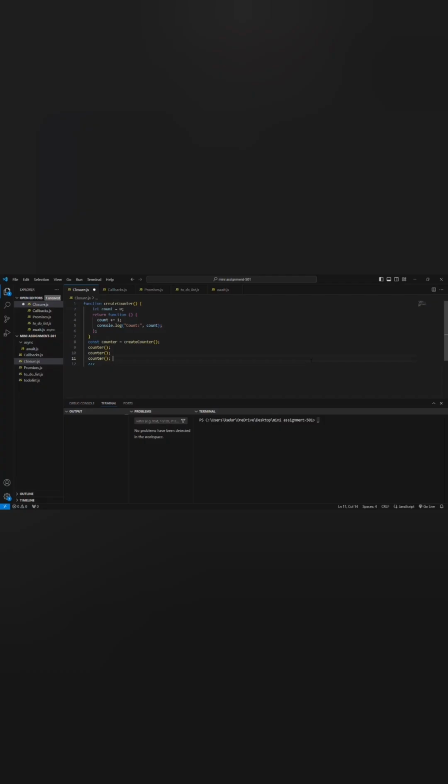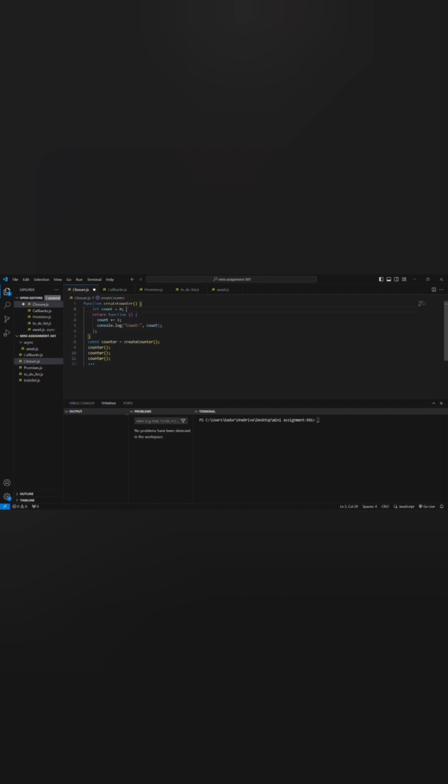Here is the code for a closure. Here the outer function is createCounter, and inside the createCounter function I have created a variable count, which is initialized to 0. This is a variable of the outer scope of the function defined inside createCounter. Inside createCounter another function is defined.